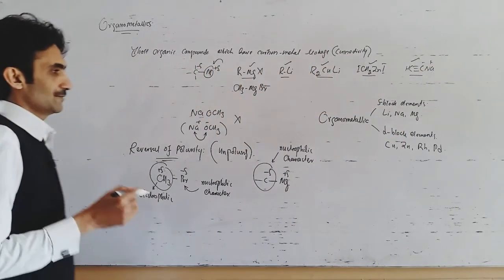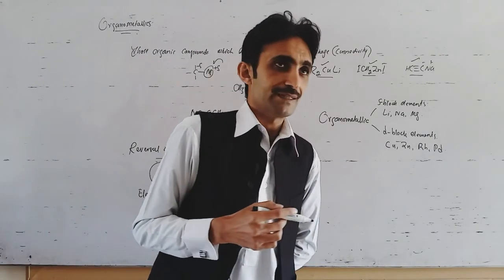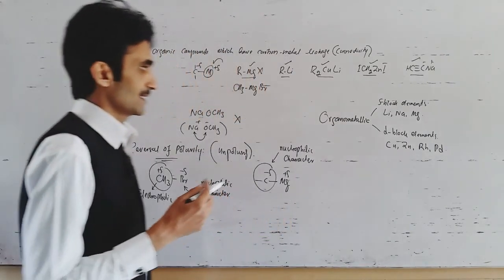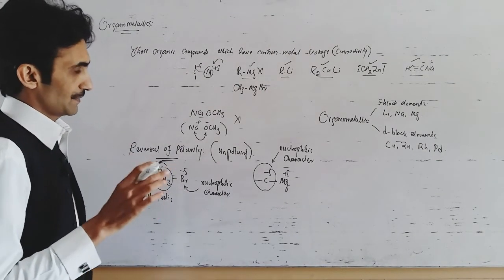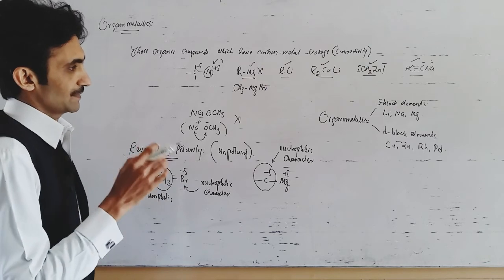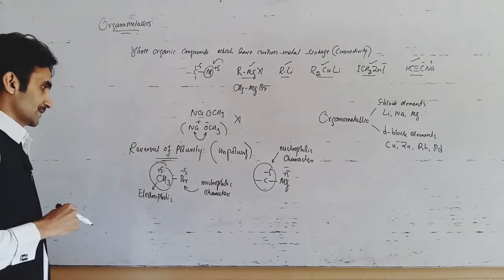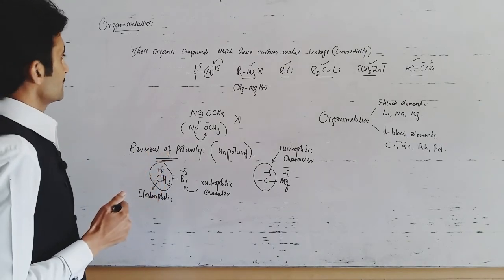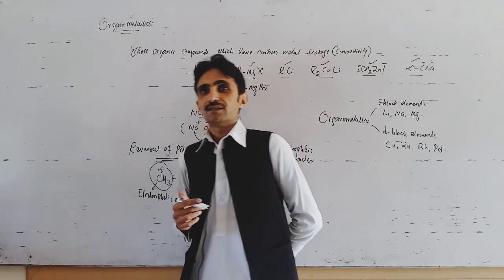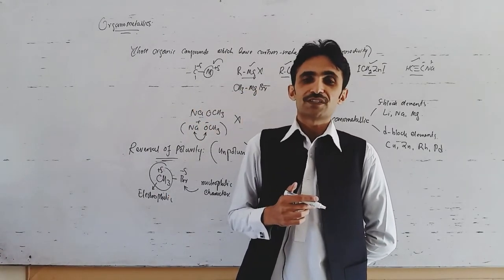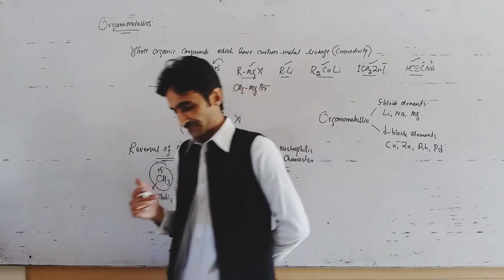Organometallics can be formed by metals from either the S block or the transition metals, because both groups exhibit metallic character. So now we are going to discuss our first organometallic compound, which is known as Grignard reagent.